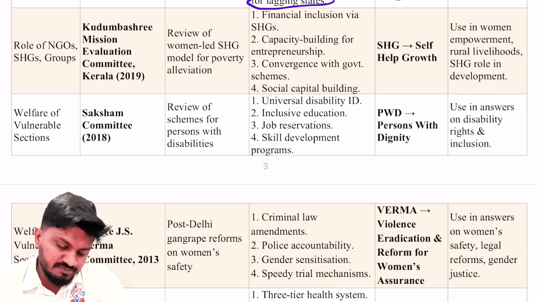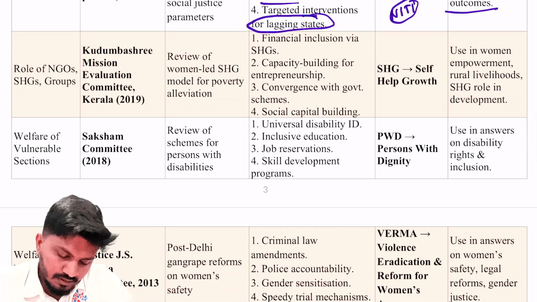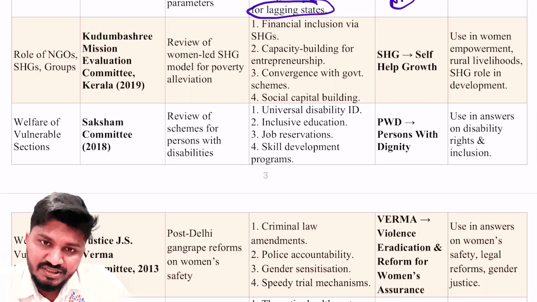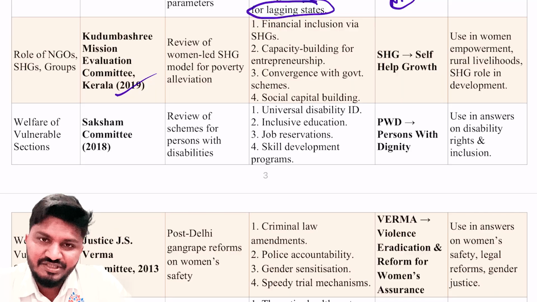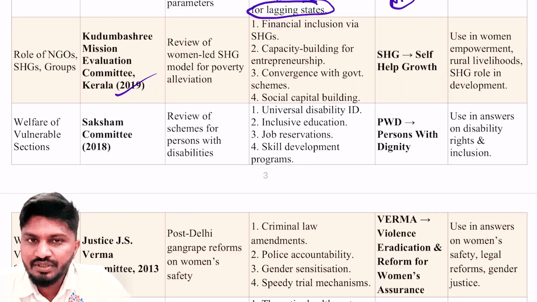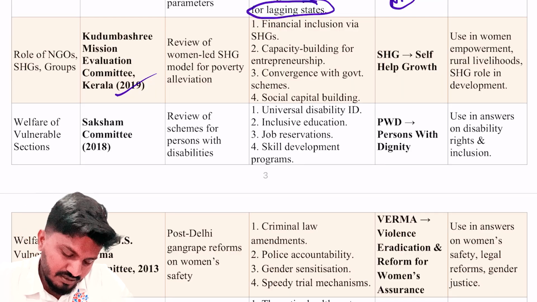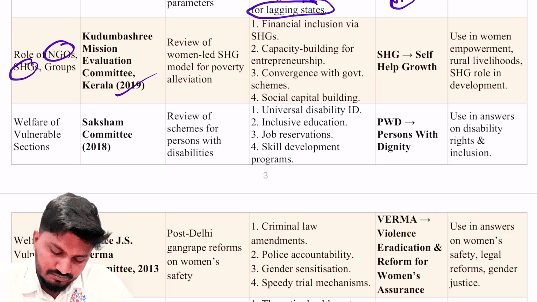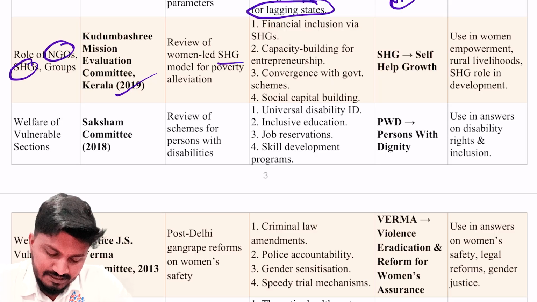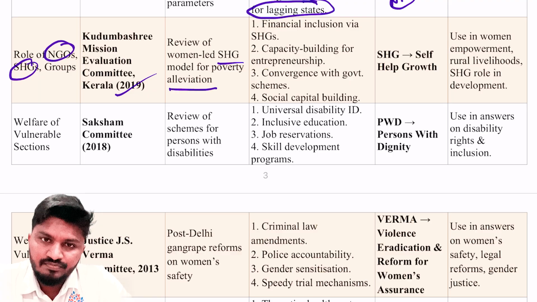Next, with respect to role of NGOs and SHGs, the committee was the Kudumbashree Mission Evaluation Committee of Kerala, 2019. Kudumbashree Mission was related to the Kerala government, which focused on NGOs and SHGs. Aim is review of the women-led SHG, that is self-help groups, model for poverty alleviation.